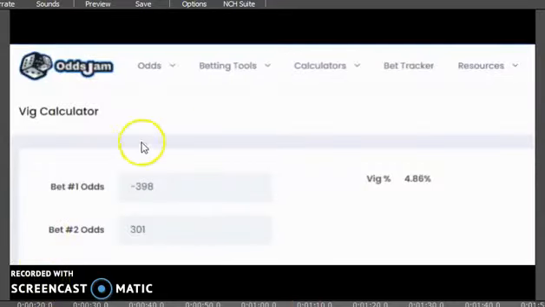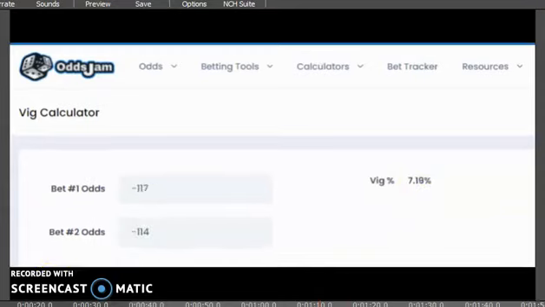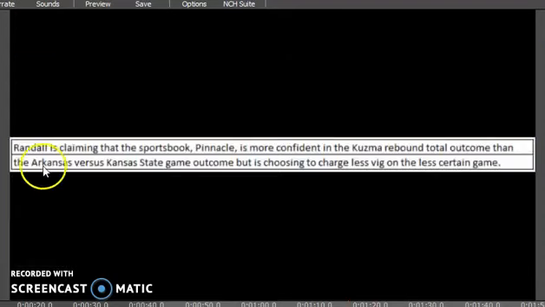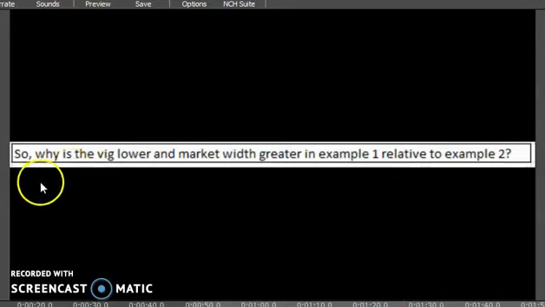But here's the issue. Example 1, which is said to be the less confident line, results in a vig of 4.86%, relative to example 2, which has a vig of 7.19%. So Randall is claiming that the sportsbook Pinnacle is more confident in the Kuzma rebound total outcome than the Arkansas versus Kansas State game outcome, but is choosing to charge less vig on the less certain game. So the question is, why is the vig lower and market width greater in example 1 relative to example 2?